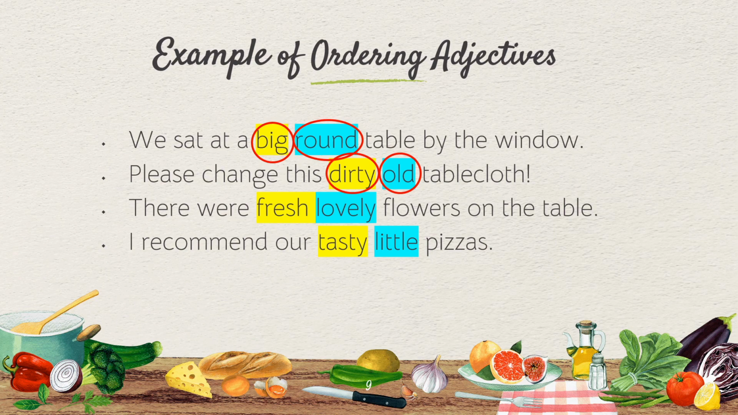In the third example, there were fresh, lovely flowers on the table. Fresh and lovely, both are under what kind of adjective? Both are opinion. So when they are the same kind of adjectives, they are arranged in alphabetical order. The fourth one is: I recommend our tasty little pizzas. Tasty is opinion and little is the size. So opinion is followed by size.